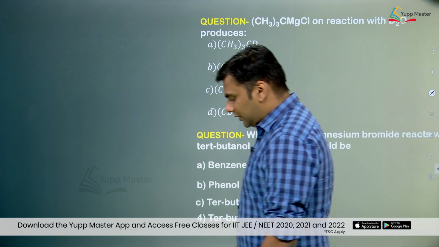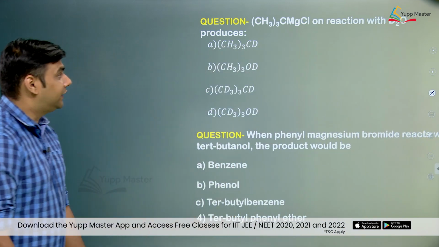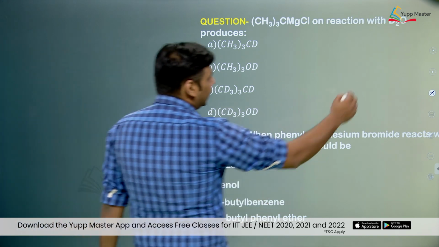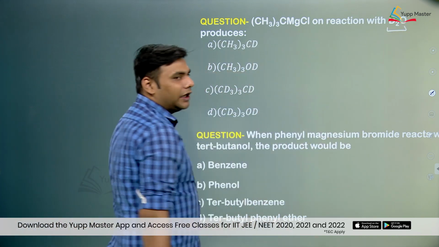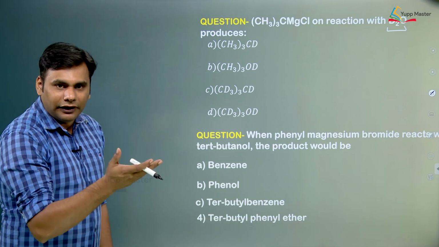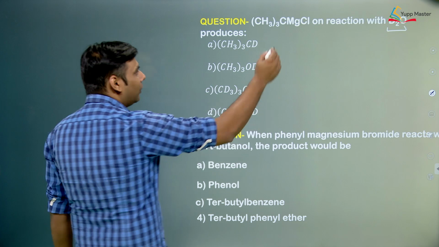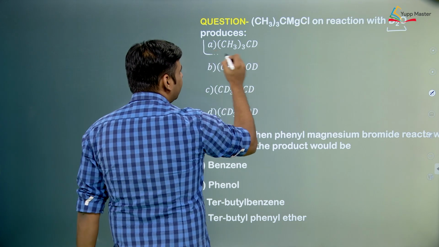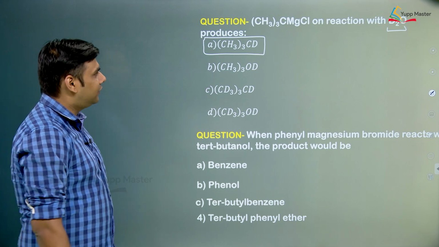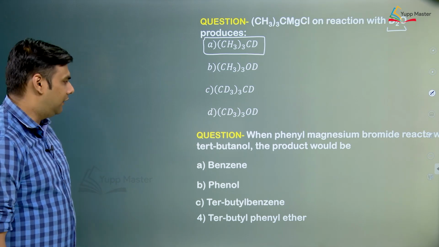Another question is, there is this molecule (CH3)3C-MgCl on reaction with D2O. Again, what is D2O? D is attached to an electronegative atom. So, basically it will give out a D plus ion, which will go and attack at this carbon and form (CH3)3C-D. This was, I think, AIEEE in 2010 or 11.